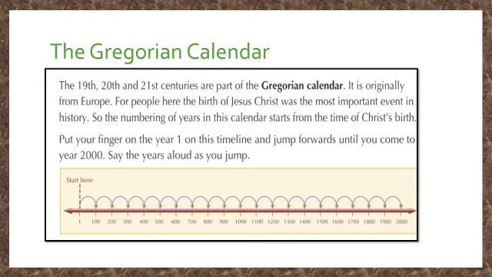Here you can see the picture in which the starting point is 1 and it ends at 2000. In between, it goes 100, 200, 300 and 400 etc. So it is passing a century of years.